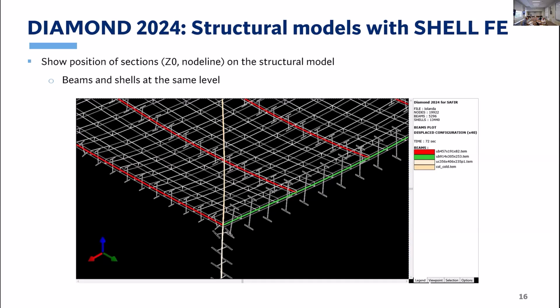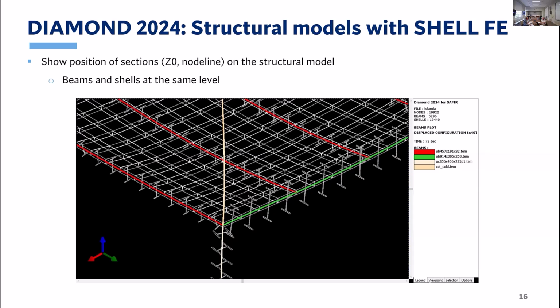And in this example, we are showing a probably incorrect case where all those members would intersect at their geometric center. So basically, they share the nodes at the node lines. And in the thermal model, they would all be centered with the 0, 0 of the coordinates at the geometric center. So you see here the slab that goes through the center of the primary beams, for example. So it would be much easier now to detect that that is not the situation we want.